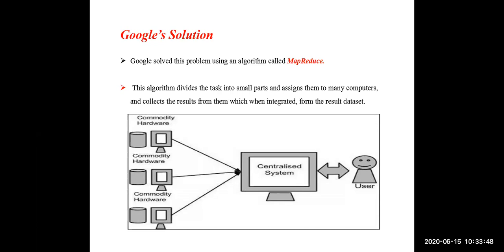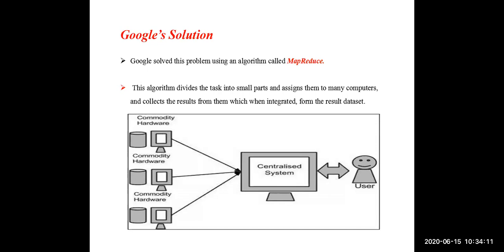These 10 parts will be given to 10 different computers, so that parallelly the 10 machines will analyze the 10 parts of the data. That is the main concept of MapReduce.